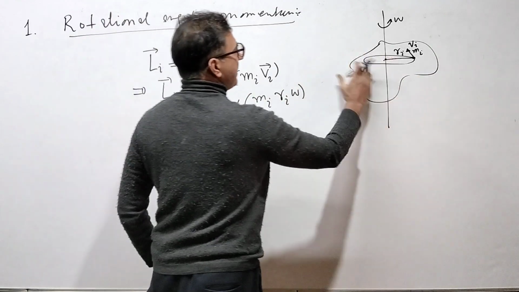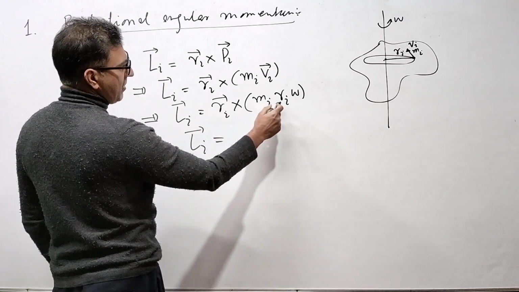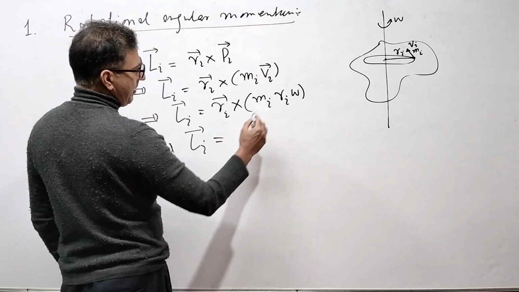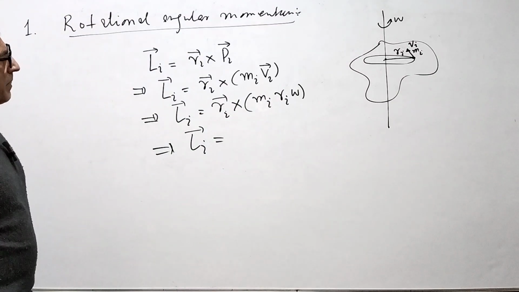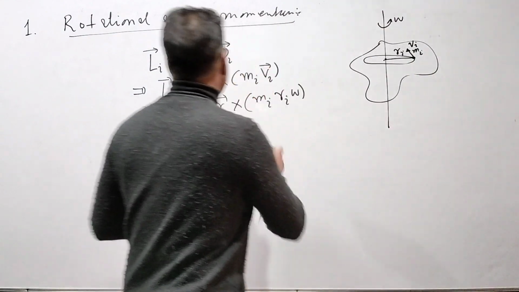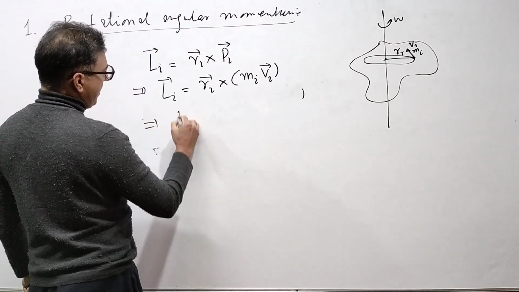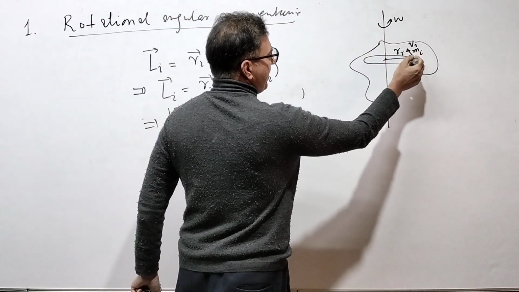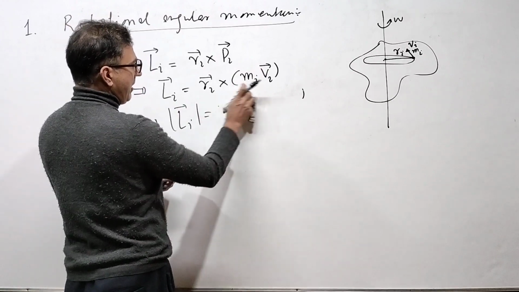We can't write omega i because omega is the same for all the particles. So Li is equal to Mi Ri squared, but Ri is to be crossed with this. Let me simplify this a little in one step. The magnitude of Li is equal to, when I cross Ri with Vi, Ri and Vi are perpendicular to each other. Taking Mi outside,